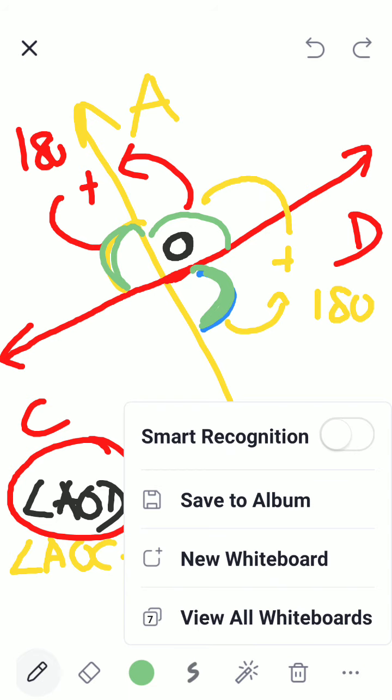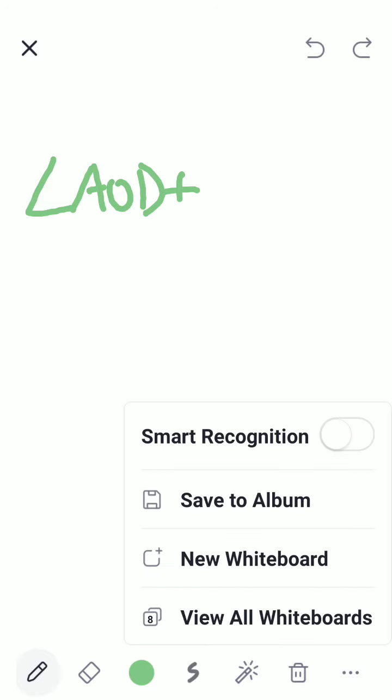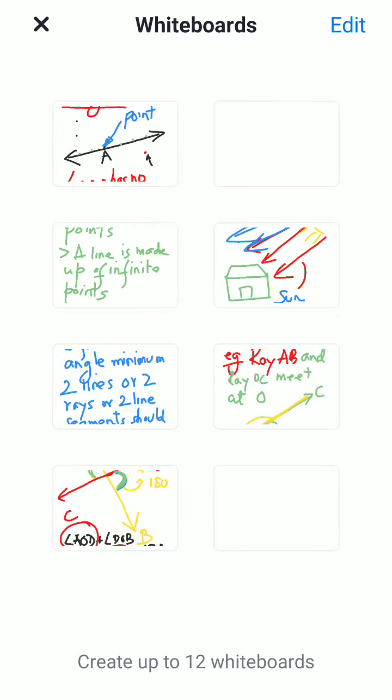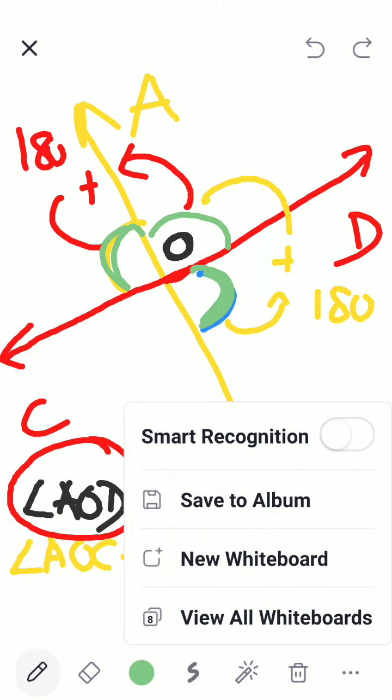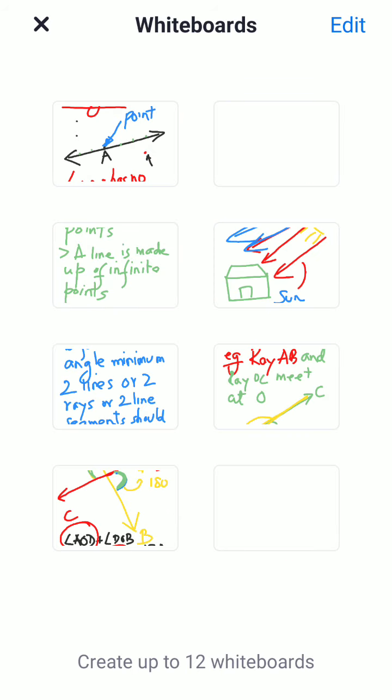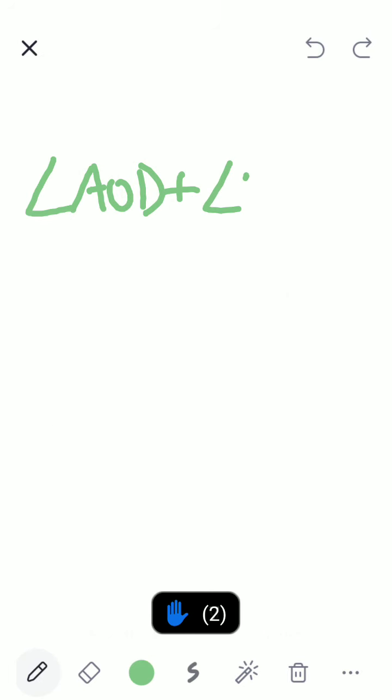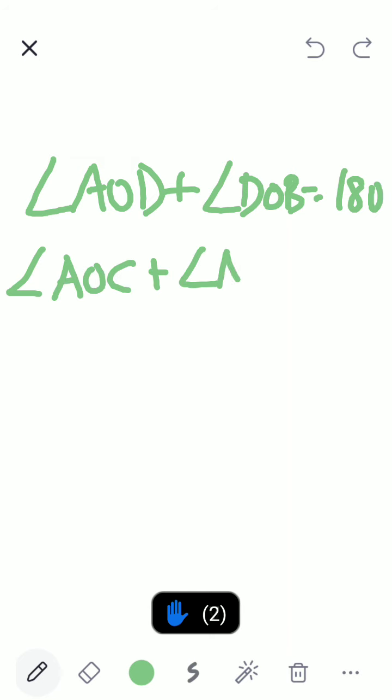Let me explain. Now we have angle AOD plus angle DOB equal to 180. Then angle AOC plus angle AOD. Correct?